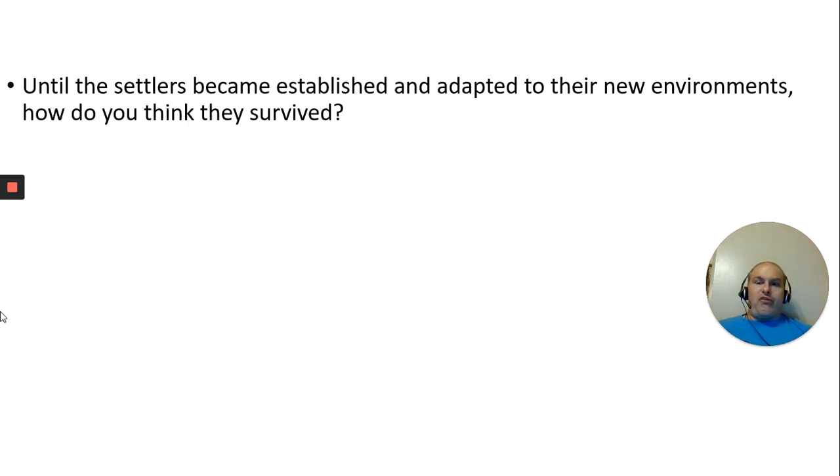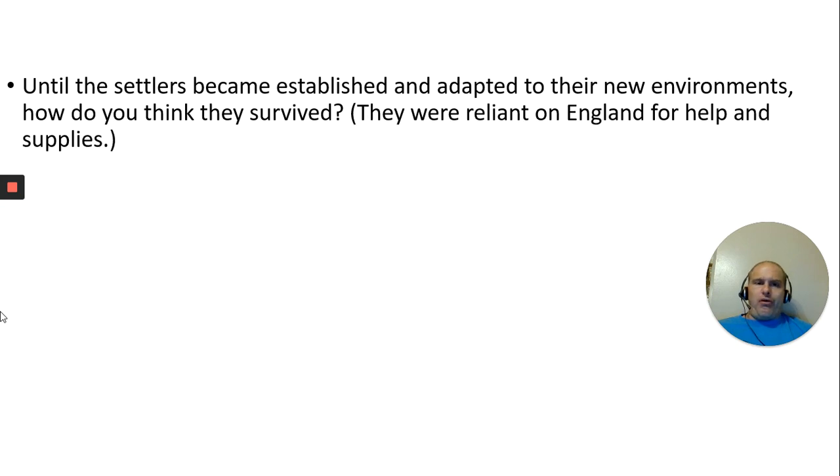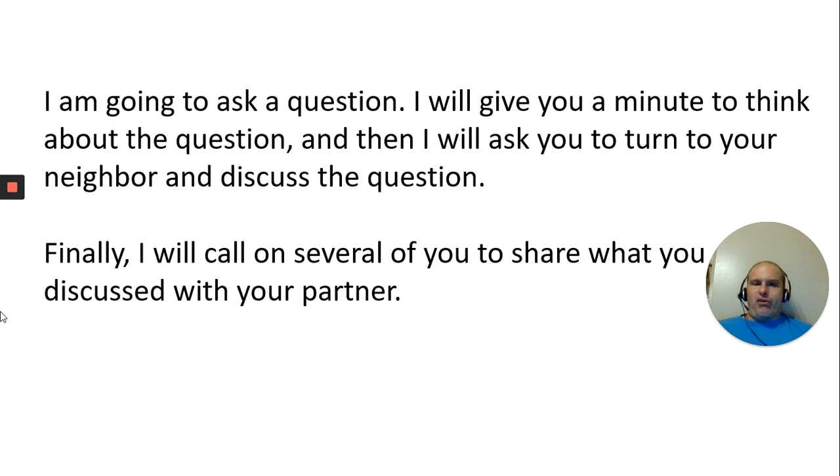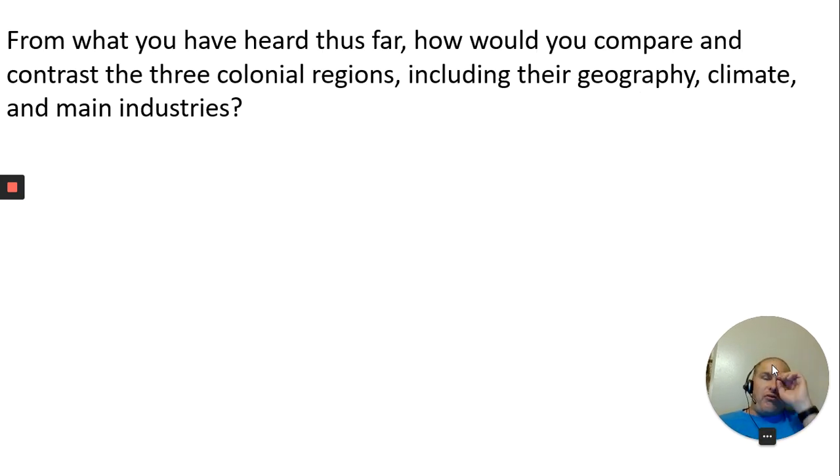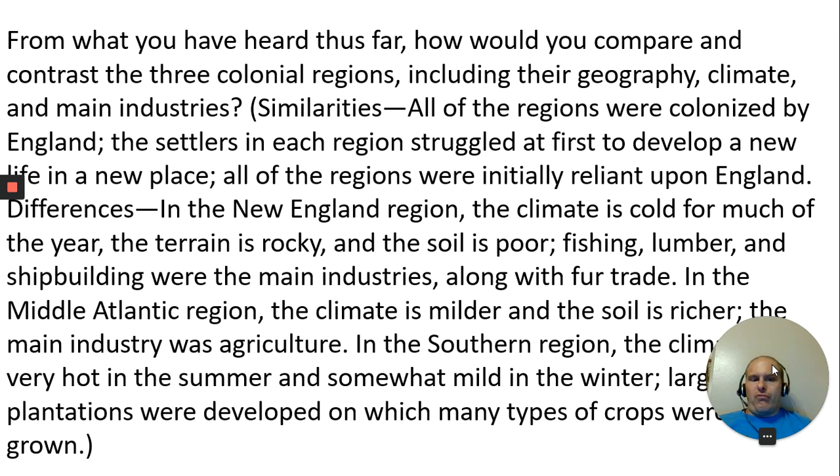Okay, so until the settlers became established and adapted to their new environments, how do you think they survived? They were reliant on England for help. Now this question is going to show up in your discussion today for your lesson, so you're going to have to answer this. For what you have heard so far, how would you compare and contrast? How are they similar and how are they different? All 3 regions, including geography, climate, and main industries. Refer back to that map I showed you with the different industries and where they are, and compare and contrast.